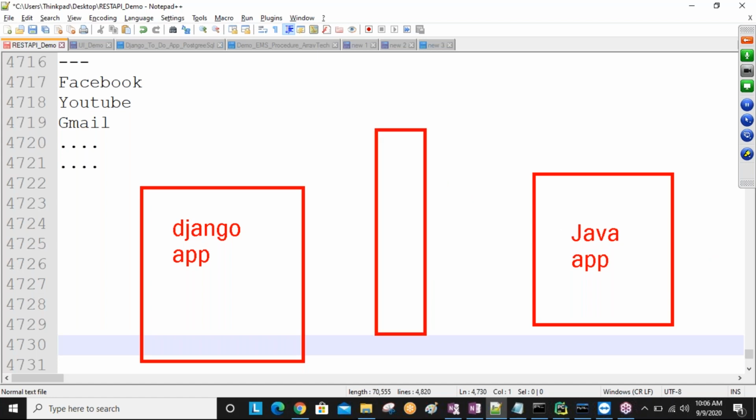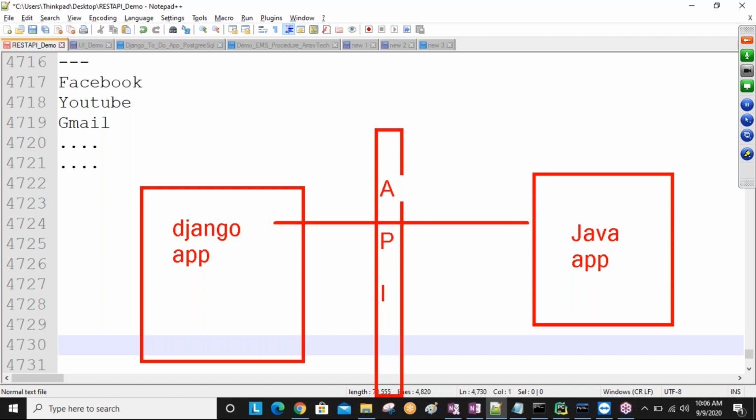So to make the communication between these two applications, we are going to develop one interface, that is nothing but what we call APIs. Only these two applications are going to be interacting with each other. Get this one? So this is generally what we call APIs for static application purpose.